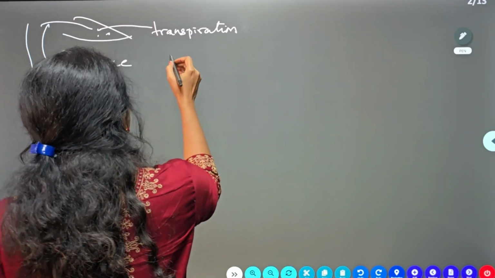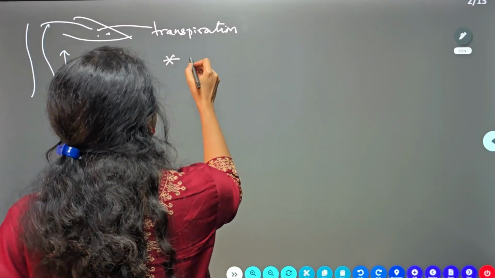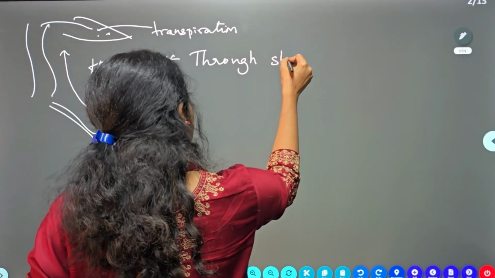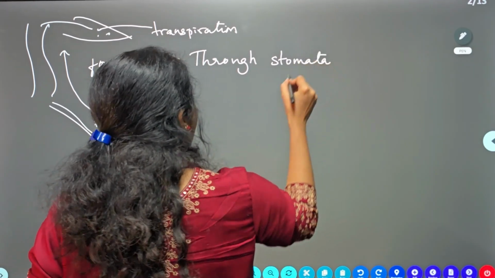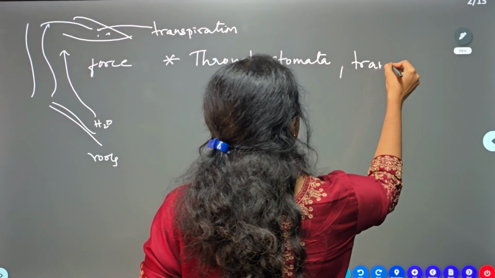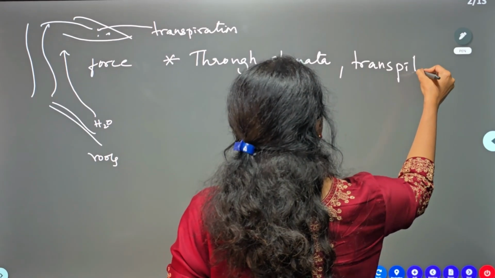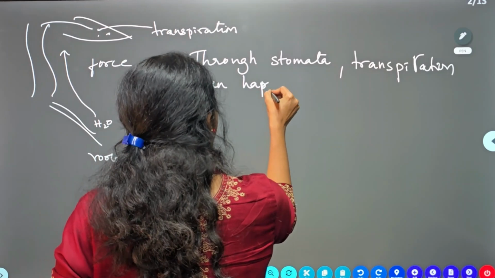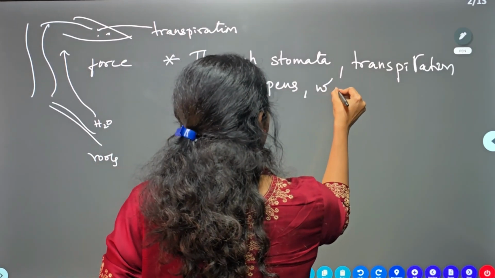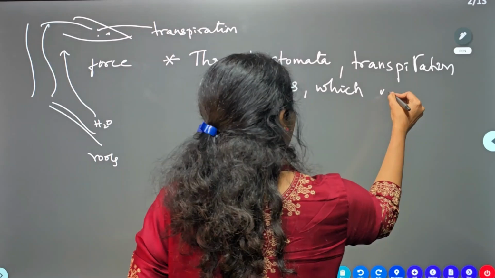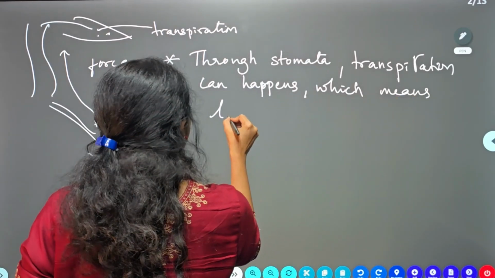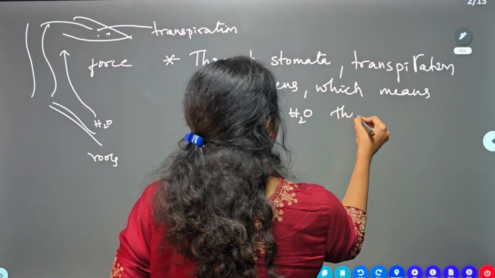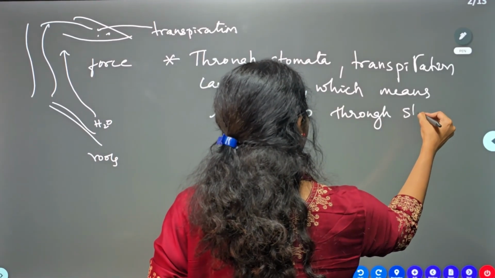So what are the points you write here? Okay, so through stomata, you can write the answers along with me. That is very important. Through stomata, transpiration can happen. Okay, which means you can write the meaning of transpiration, which means loss of water through stomata.